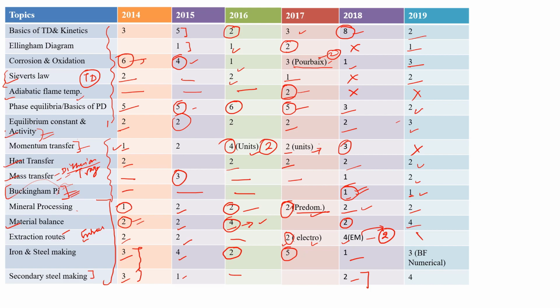There was no question from the extraction route. And iron and steel making had a 3 marks question, and a 2 marks question was asked from blast furnace numerical. Okay, so that was related to the permeability of the blast furnace, based on Darcy's law. You can see those things.